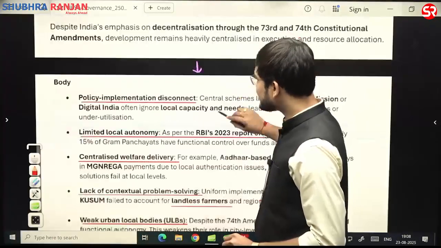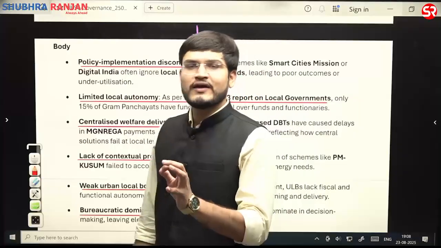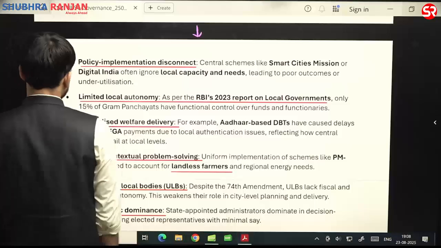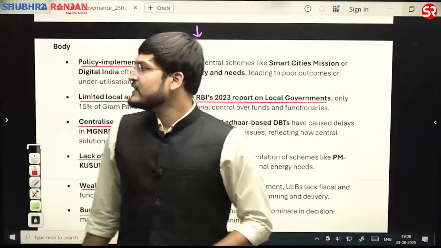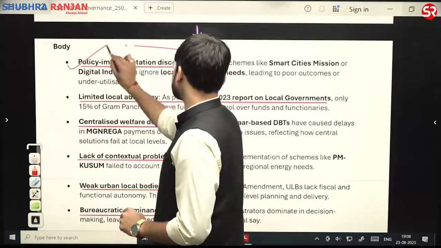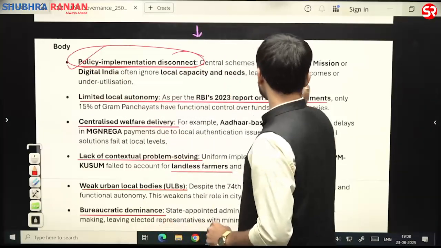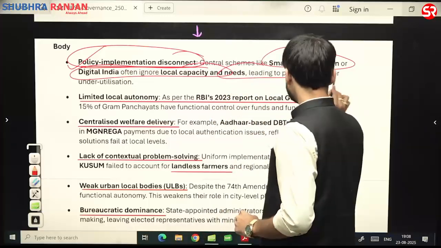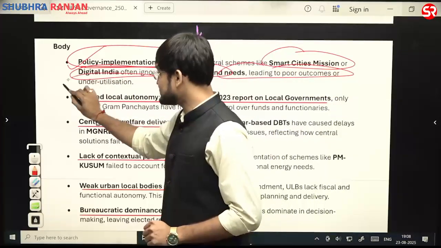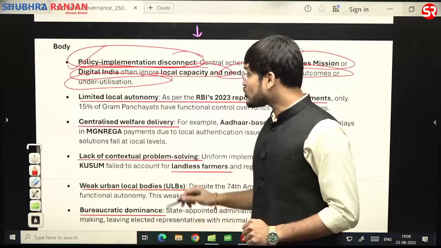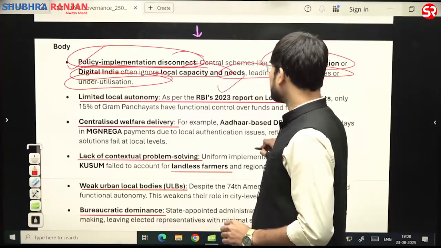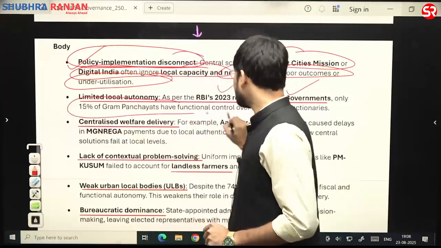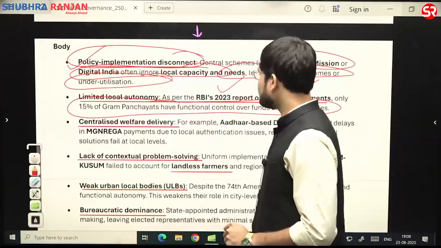And thereby what we say is, we have to make those policies at the ground level, at the local level where they are very effective. In that sense, we have to discuss this particular question. For example, policy implementation disconnect has been there. Central schemes like Smart Cities Mission or Digital India often ignore local capacity and needs, leading to poor outcomes and underutilization. Limited local autonomy has been there. As per the RBI 2023 report on local governments, only 15% of Gram Panchayats have functional control over funds and functionaries.